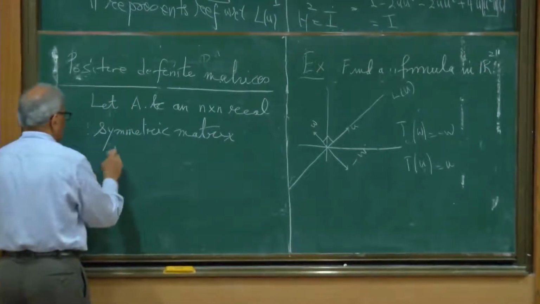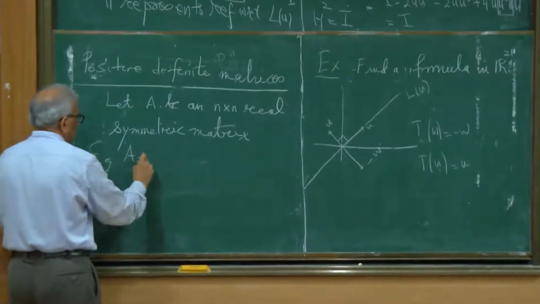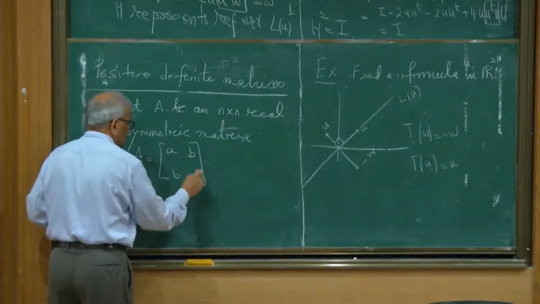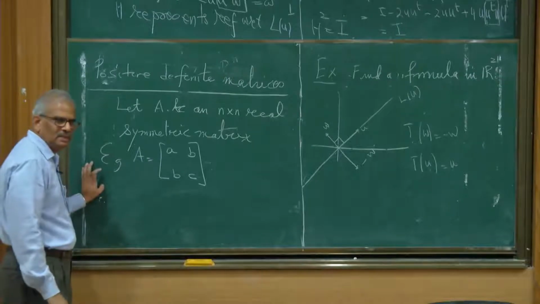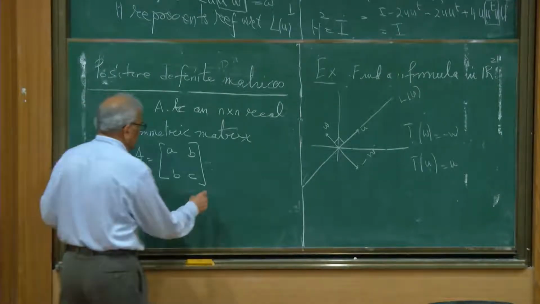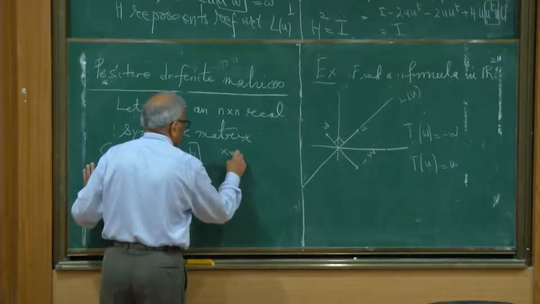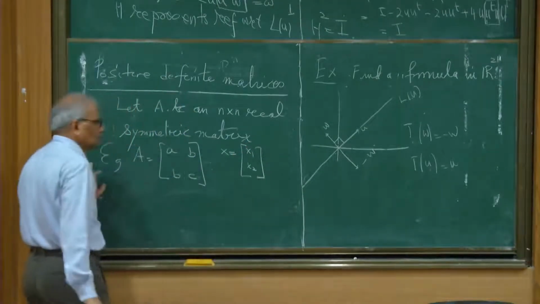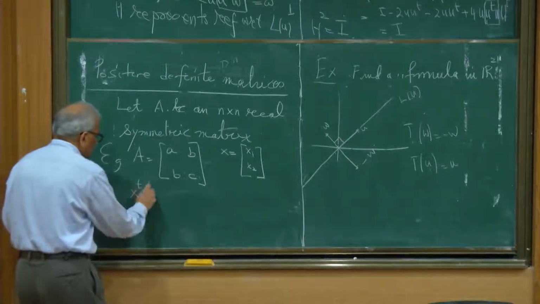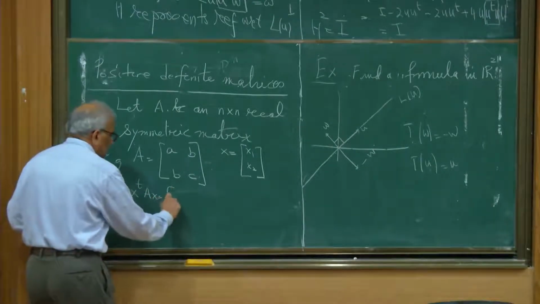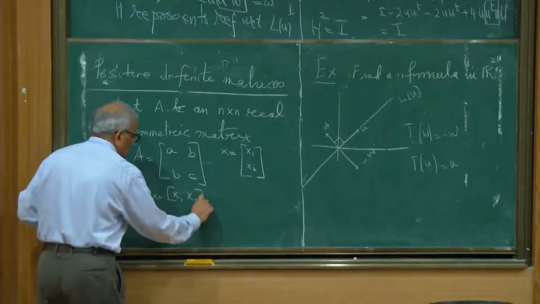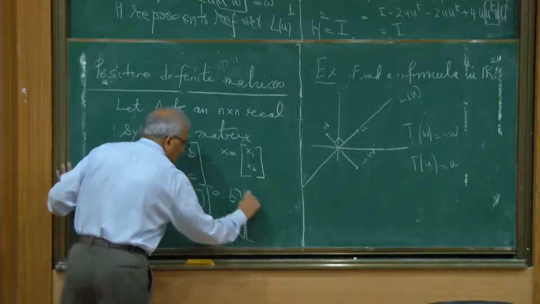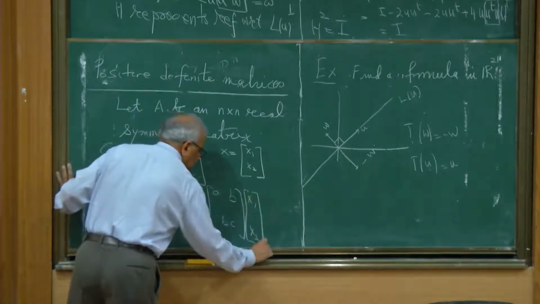So for example, you can take A to be a 2 by 2 matrix, A, B, B, C. This is a real symmetric matrix, 2 by 2, and suppose X is this column vector. Take X transpose AX, that is X1, X2, times A, B, B, C, times X1, X2.